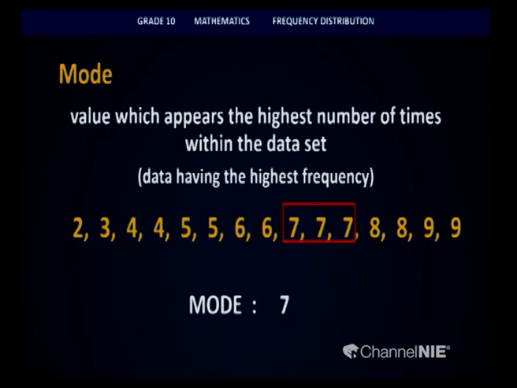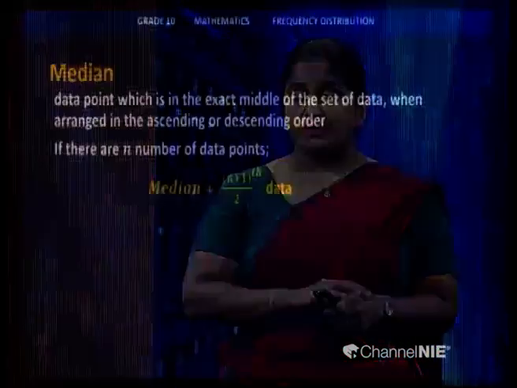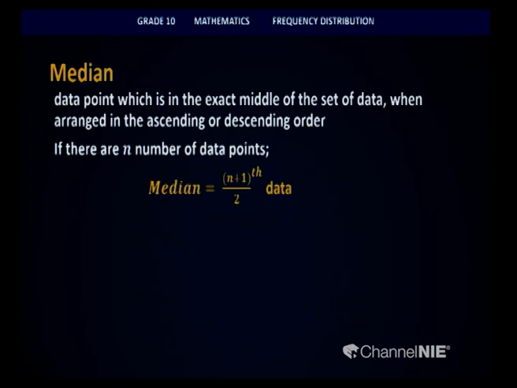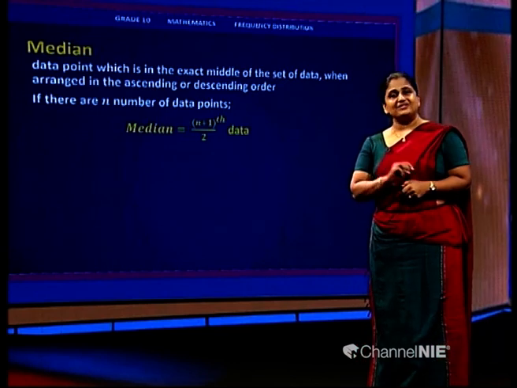The next representative value that we are going to discuss is the median. That is the value which stands in the exact middle of the data set when you arrange it in ascending or descending order. So, we have to look at the place of this median. Dear children, please remember that we are not calculating the median straight away. We are just finding out the place of the median.